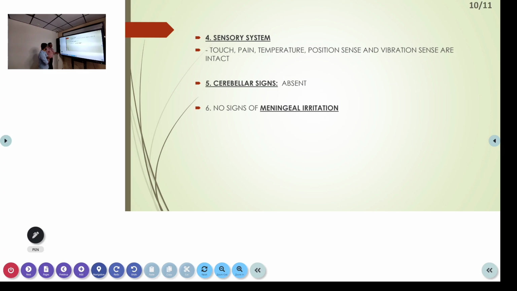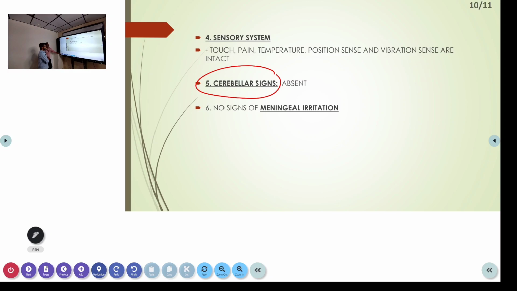If it is less than 3, you cannot test all these things. That means the power is already low, so the patient will not be able to do all these tests for the cerebellum. So what are the signs of cerebellar lesion? One, dysdiadochokinesia: the patient will not be able to do alternating movements like this. Then the finger nose test, walking in one straight line, tandem walking test. So these are the signs of cerebellar lesion.